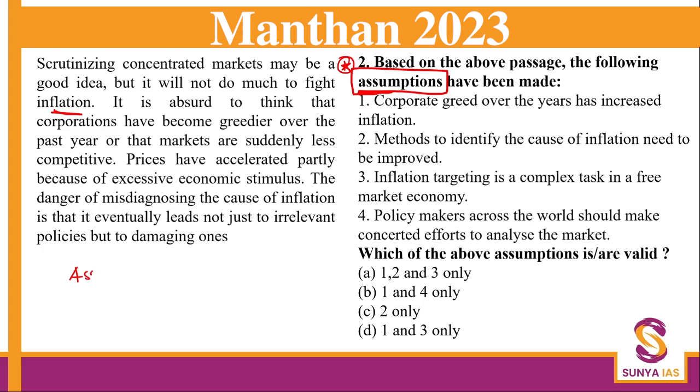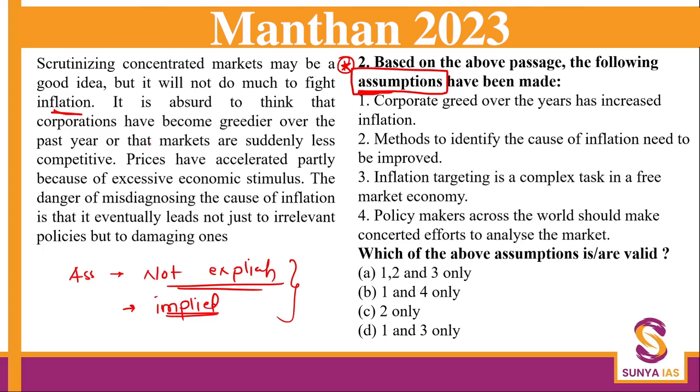So assumption is something which is not explicitly given in the passage. Okay, it is not even implied. It is something you're assuming. Say for example, your mom, one evening she's saying that she's very tired, her feet are aching, and she's not in a good mood.